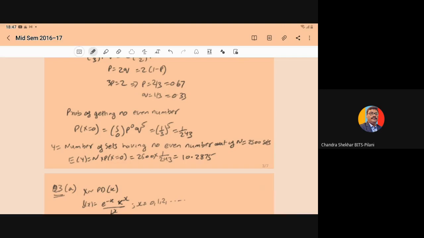E of Y is n into the probability of X equal to 0, which we have already computed. So 2500 into 1/243, approximately 10.2875. So that is the second question.